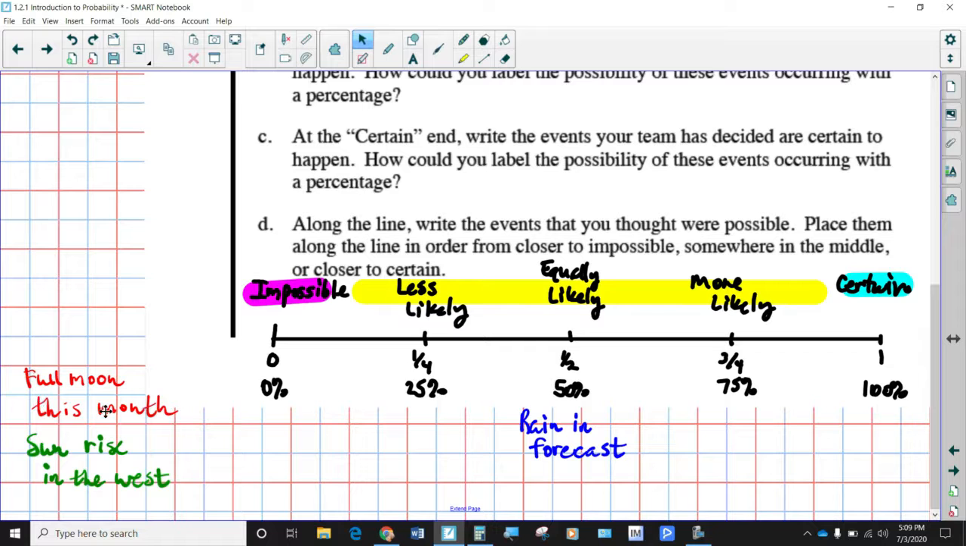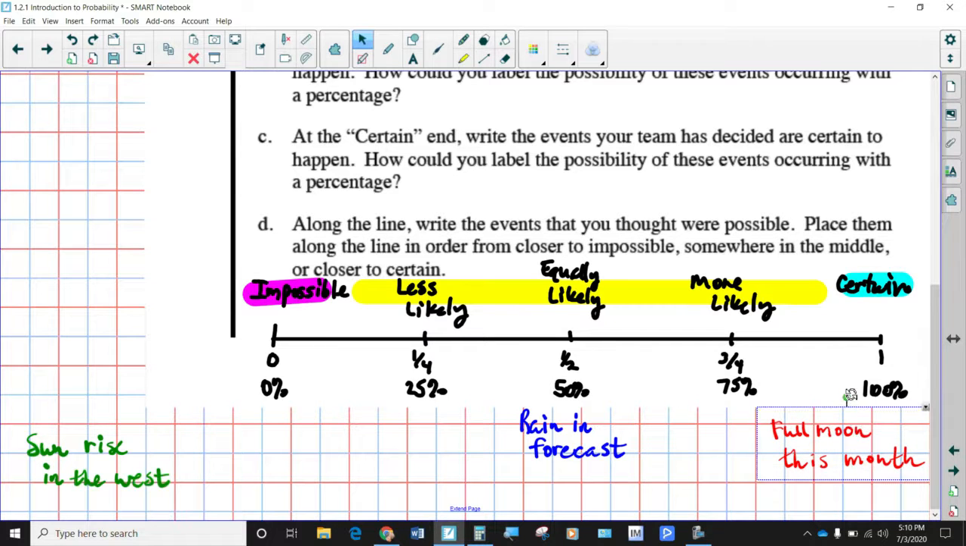And the full moon this month, there's always a full moon. Well, it's not always a full moon. Every month the moon goes through phases, and at some point there is going to be a full moon. So we're going to put that in the 100% certain: at some point this month there is going to be a full moon. I wish I had written that a little differently, but we'll just leave it like that. You know, that's going toward the old 100%.